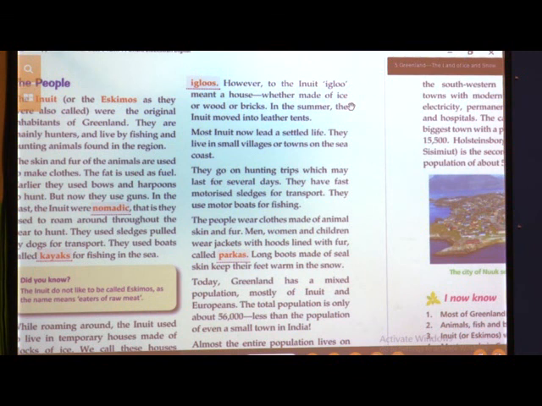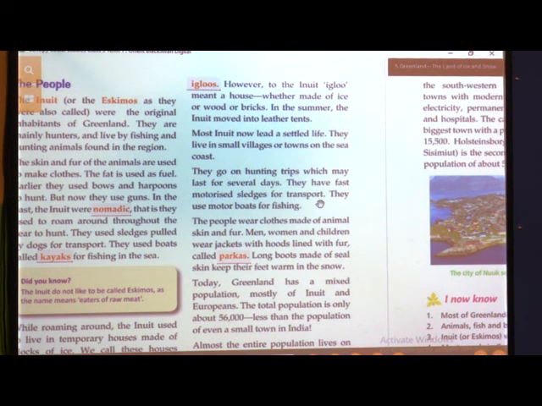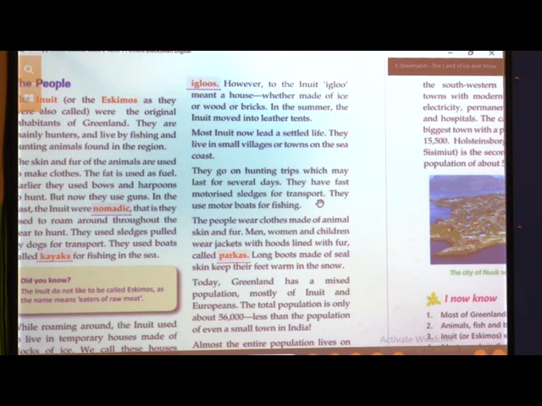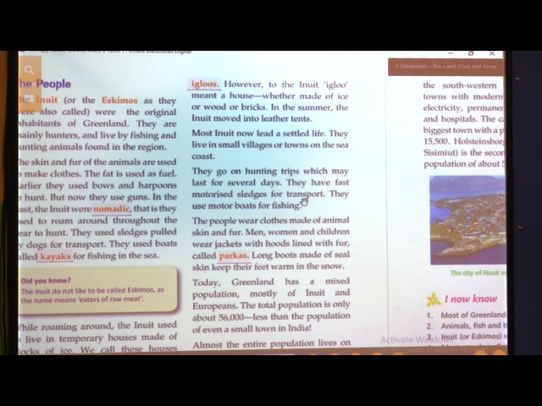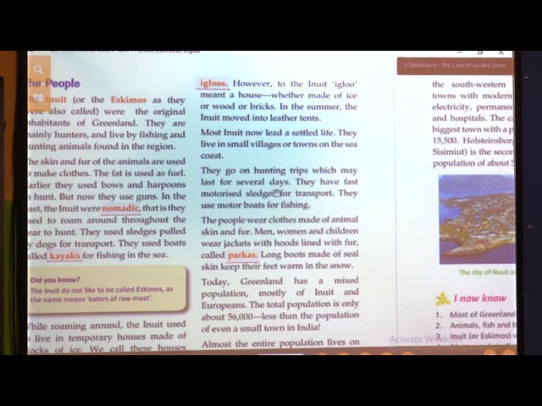Now most of the Inuit lead a settled life. They live in small villages or towns on the sea coast. Means at present, whatever we have seen, they were doing it earlier, many years before. Now they are settling down in villages near the sea coast, so they can get proper food, they can be settled properly, and they get pure water and everything. So they settle down near the seas. They go on hunting trips which may last for several days.